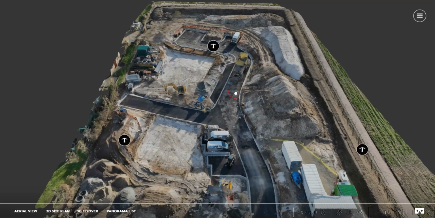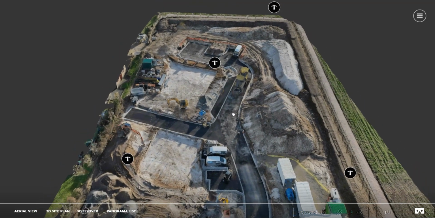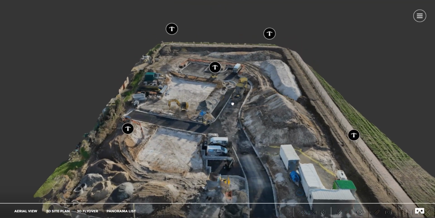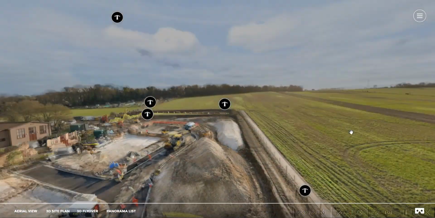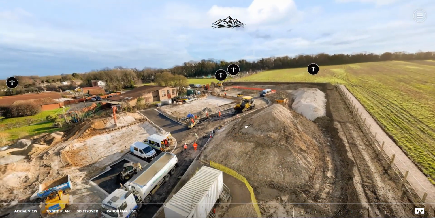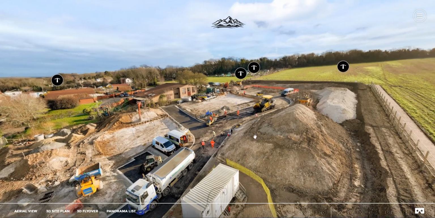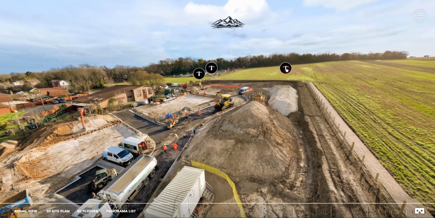To access the 360 panoramas, simply click on the black icons or the black arrows. You can then pan around all of the 360 panoramas that we've taken, and you can also use the scroll button on your mouse to zoom in and out.